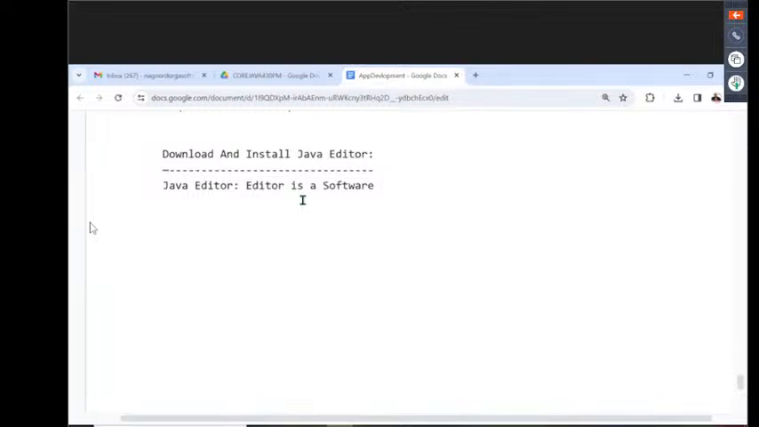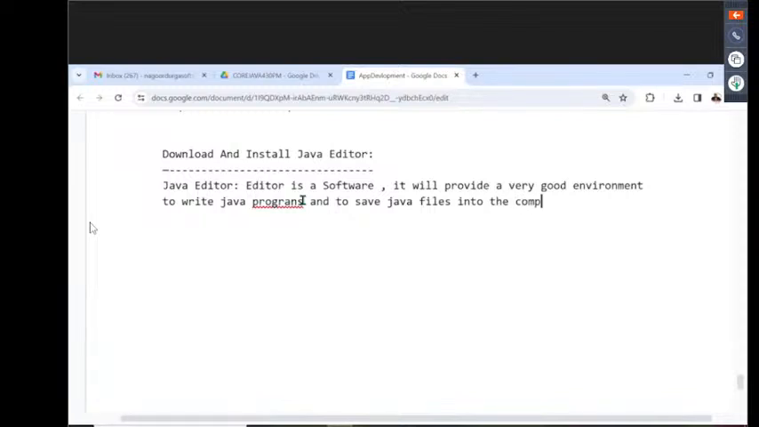What will it provide for us? It will provide a very good environment to write Java programs and to save Java files into the computer. That's it. A Java editor is a software that provides a very good environment to write Java programs and to save Java files into the machine, into our computer.